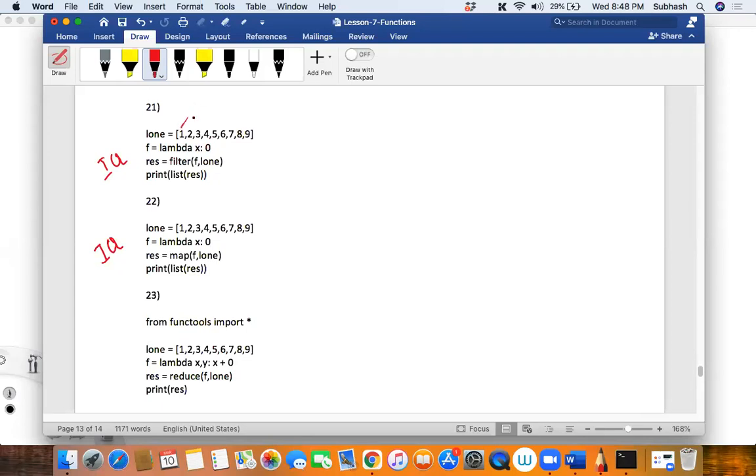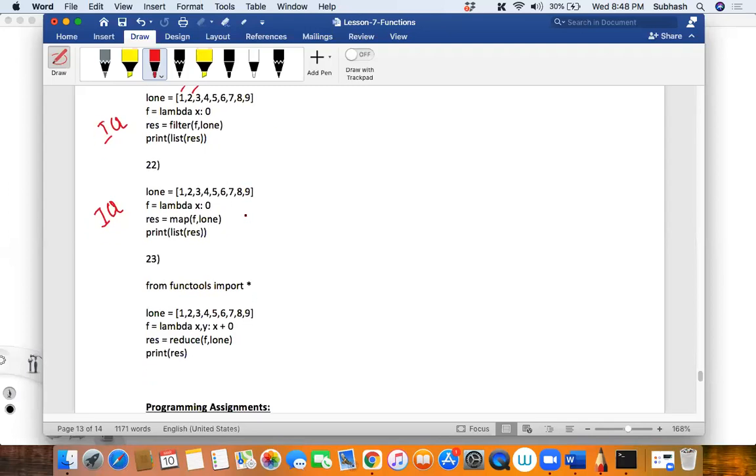Then it will pass the second element. What is x? 2. What is returned? 0. 0 means false. 2 is filtered out. Now can you tell me what it will return? It will return 0 always, so it will return false every time. So what sequence will it return? It will return an empty list. Did you understand? Yes. What about the next one?